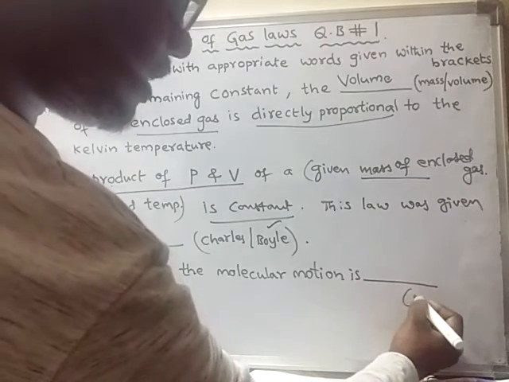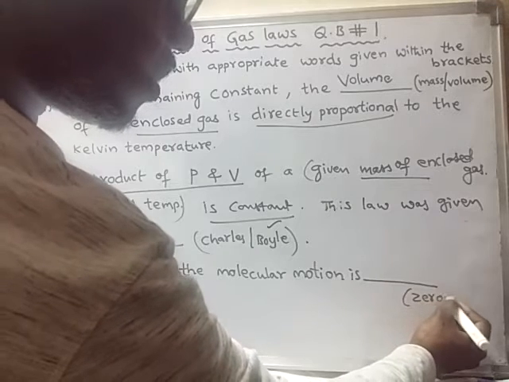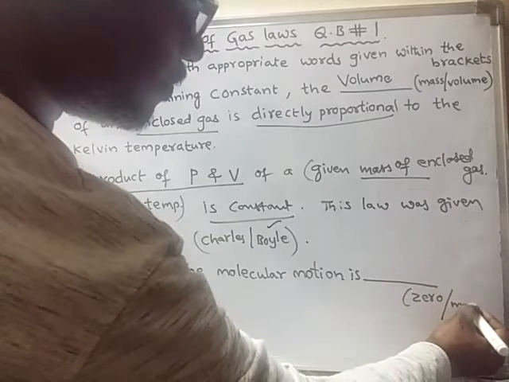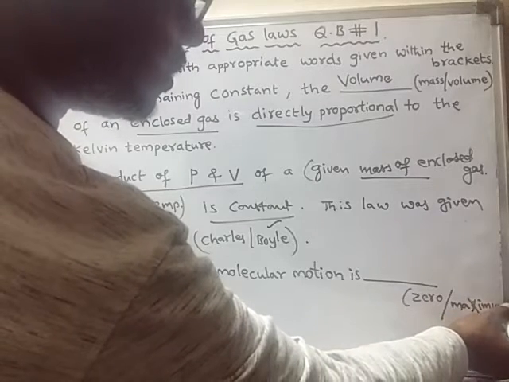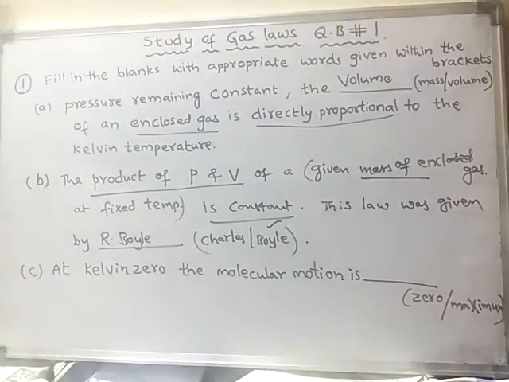In the bracket it is given as 0 or maximum. So which one is correct? Either 0 or maximum.